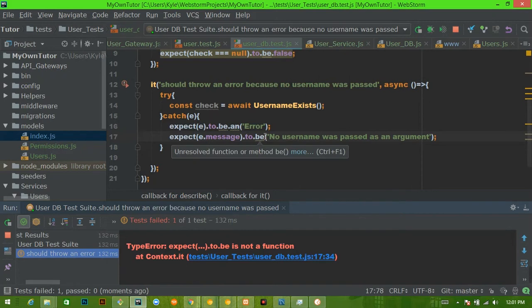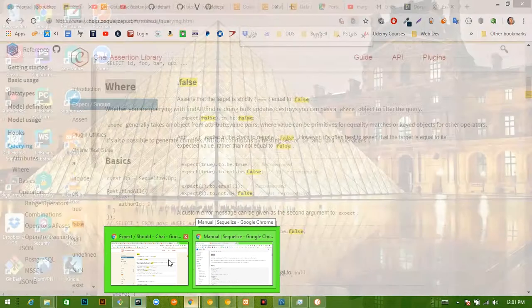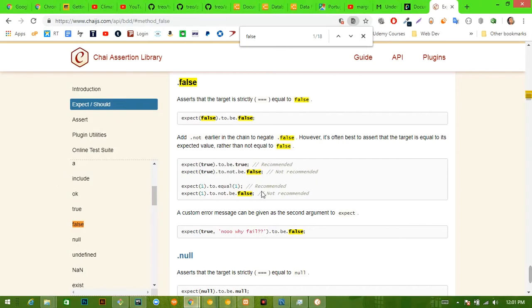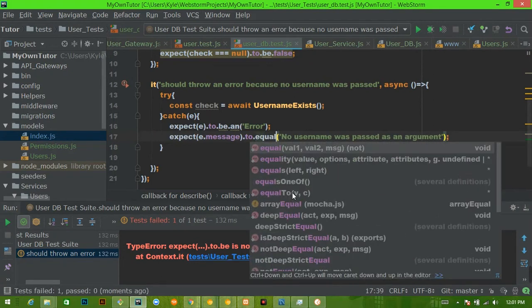All right, so let's see here. It says it's not a function. How do you test strings? To equal. There we go, not to be. So to equal. My bad.